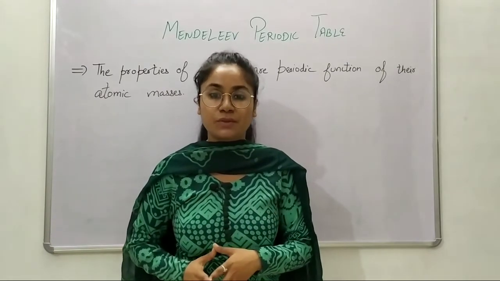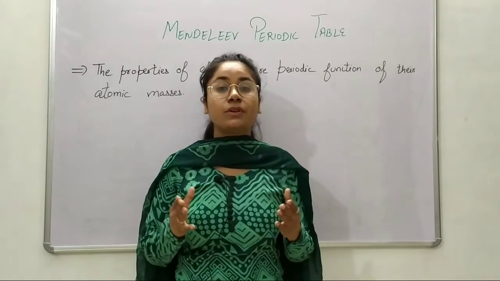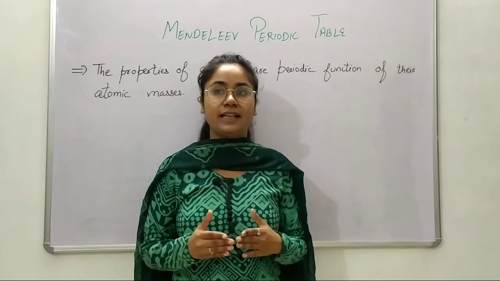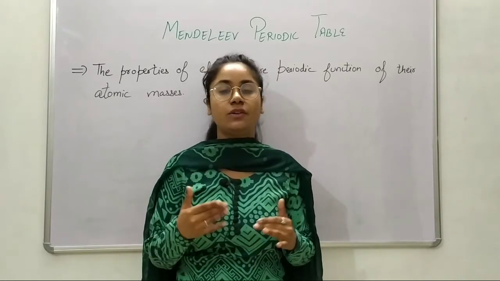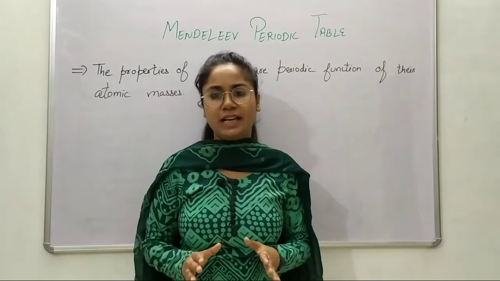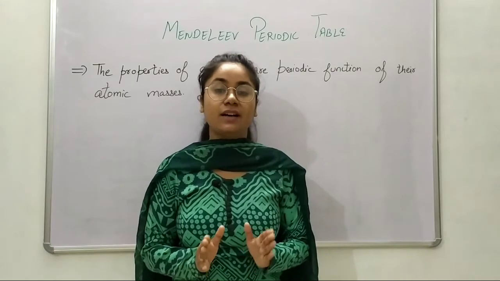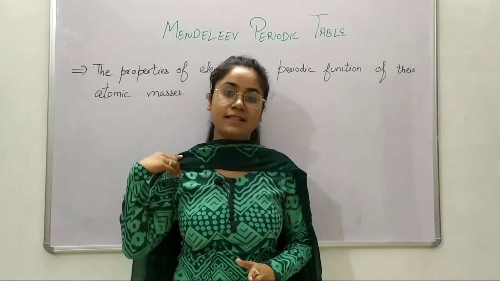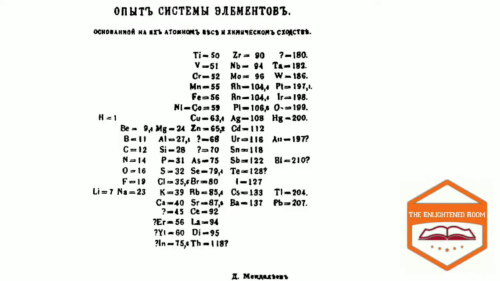Now, why did he opt for hydrogen and oxygen? Because hydrogen and oxygen are very reactive in the atmosphere, and with all of the metals or non-metals, you can say most of the elements, hydrogen and oxygen are found reactive. That's why he opted for hydrogen and oxygen. So what he did, he took 63 cards and on each card he wrote down the properties of one element. He sorted out the elements with similar properties and then pinned the cards together on a wall.